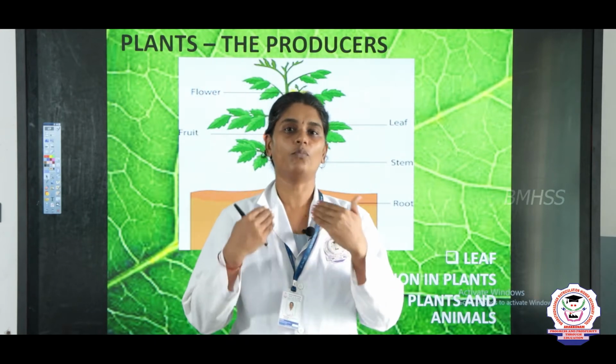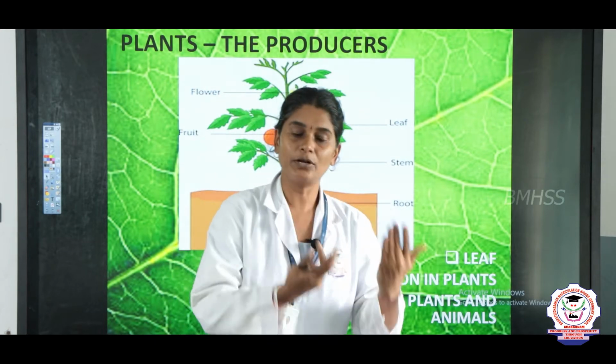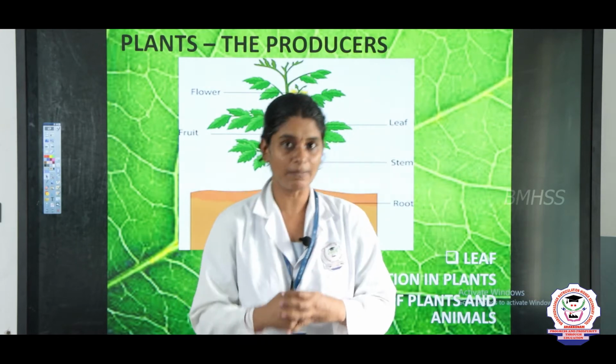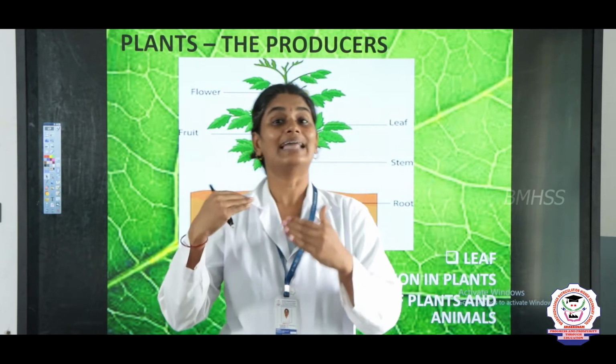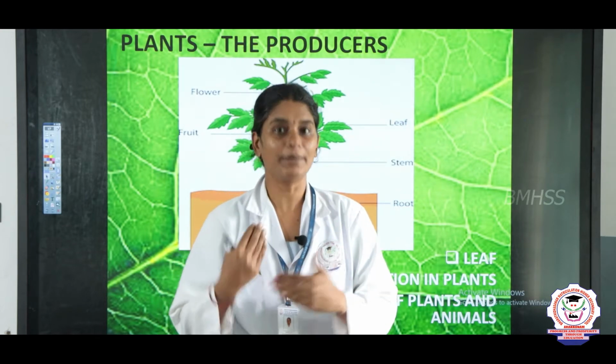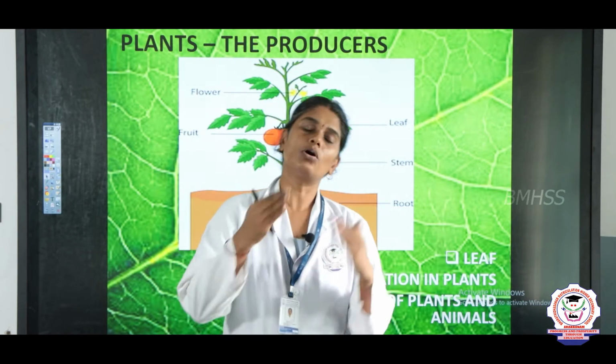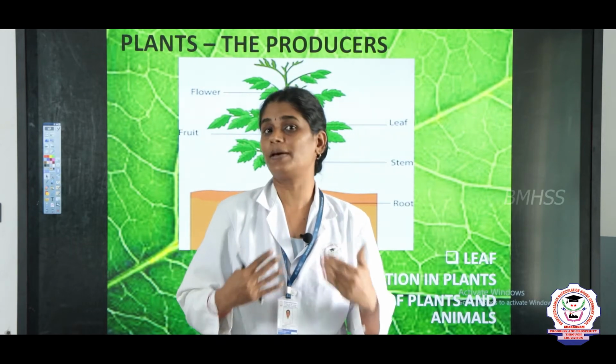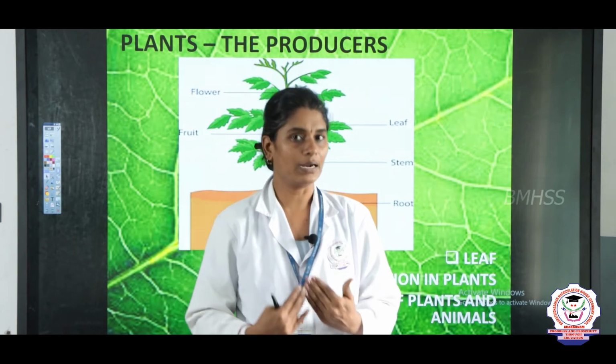We depend on plants and on animals for food. In the same way, animals also depend directly or indirectly on plants or on other animals for food, and they do not prepare food on their own.